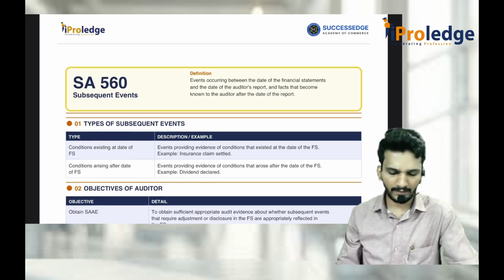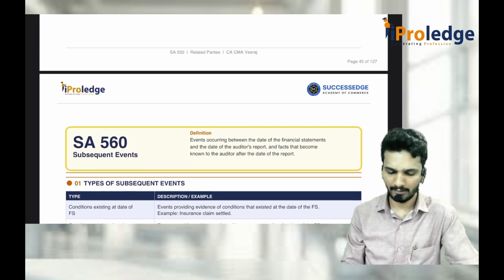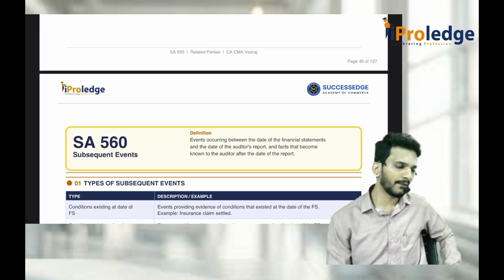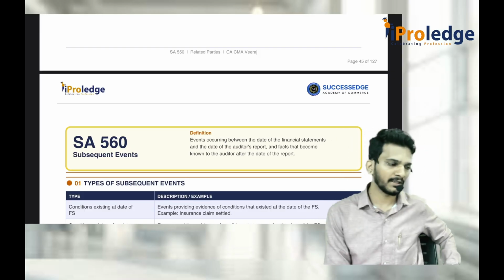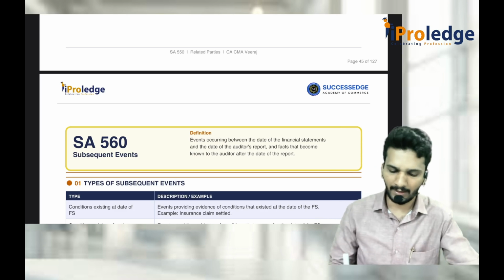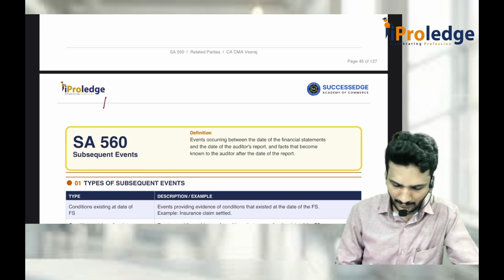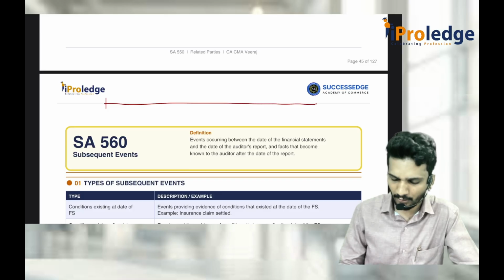So now we'll begin with SA 560, subsequent events. Sir, what is this subsequent events? Subsequent event means any events which occurred after the balance sheet date. After the balance sheet date is called subsequent events. But for the purpose of discussion, we will divide the subsequent events into three categories.